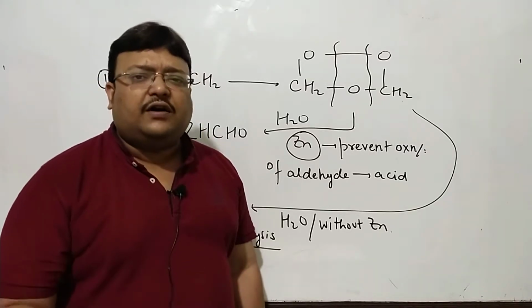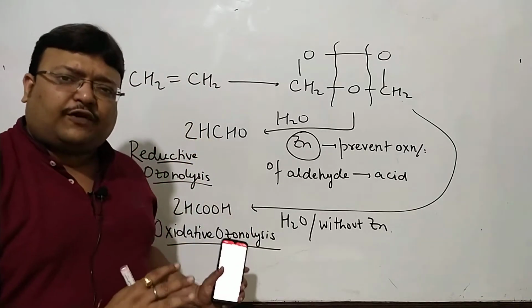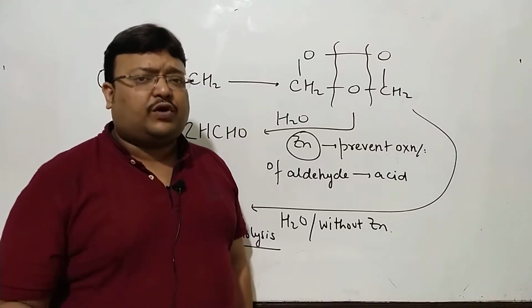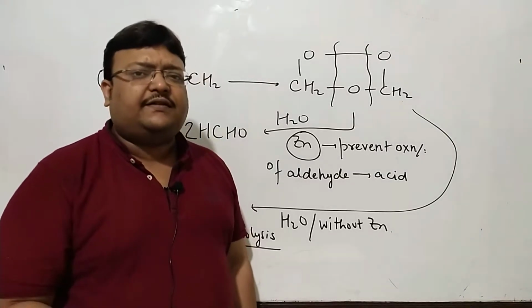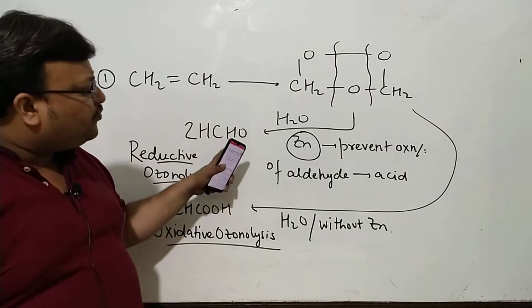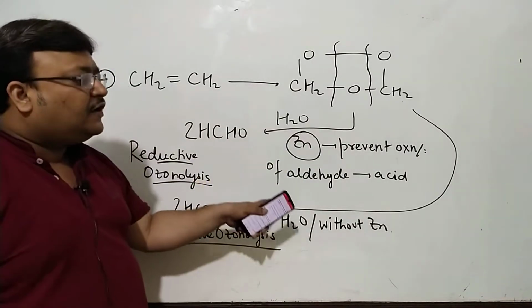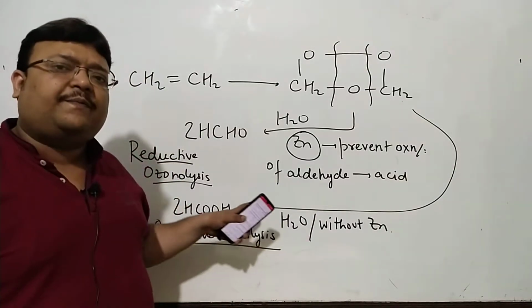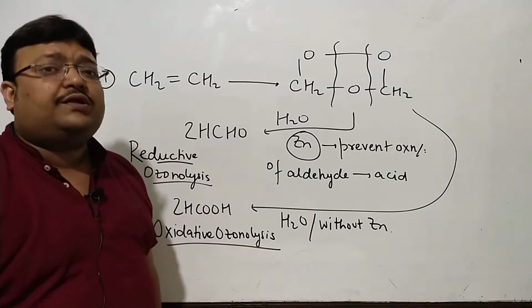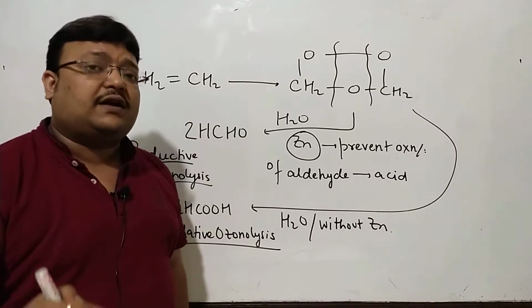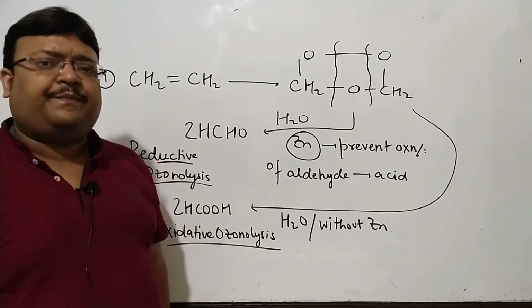So all of this applies only to aldehydes. If you don't want aldehydes to be oxidized, use zinc and call it reductive ozonolysis. If you do not take zinc, it is oxidative ozonolysis, and instead of an aldehyde you get an acid.